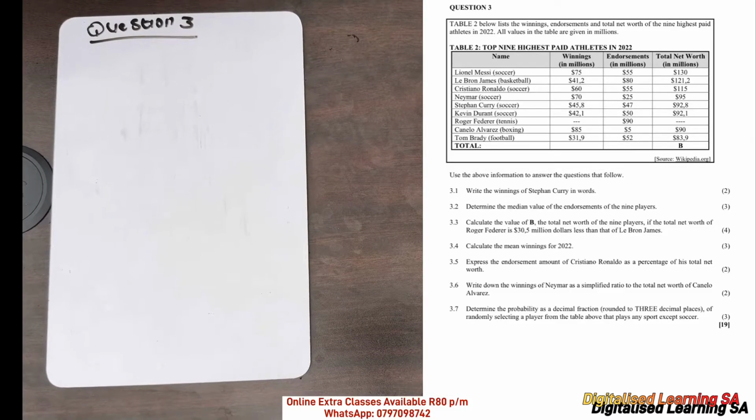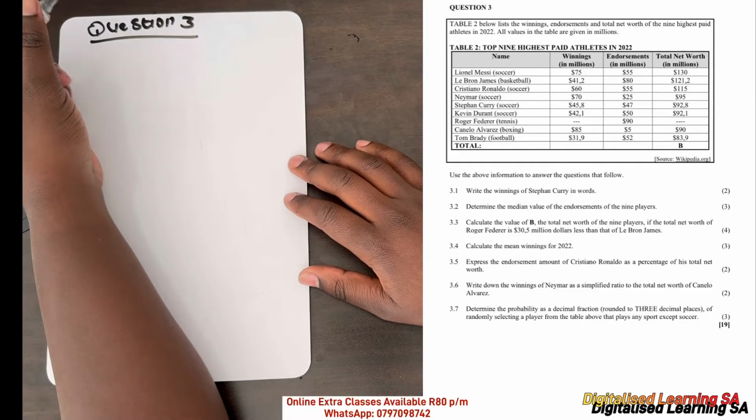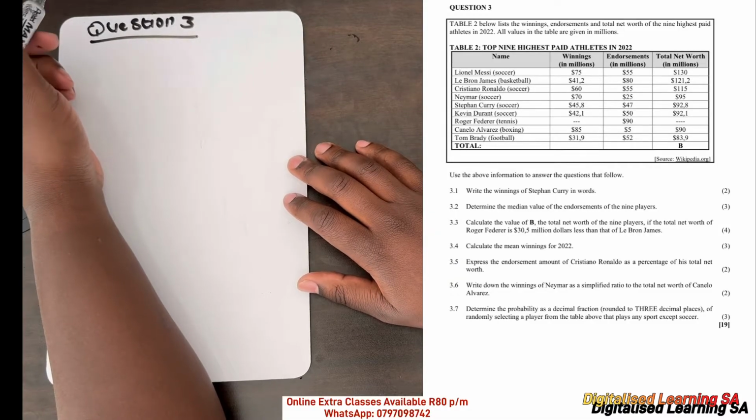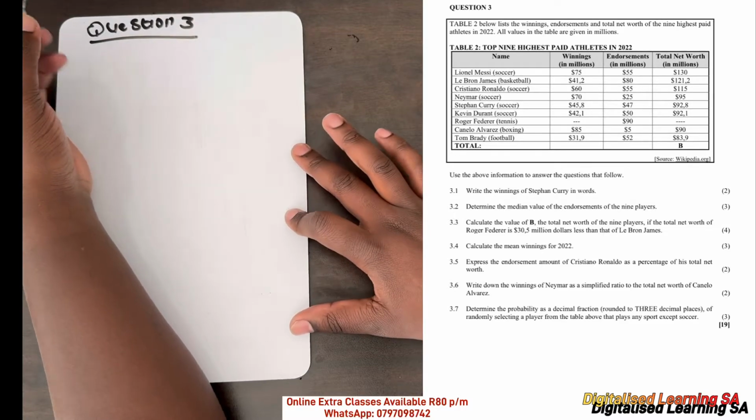In this video, we are going to start with question 3. We are told that table 2 below lists the winnings, endorsements, and total net worth of the 9 highest paid athletes in 2022. All values in the table are given in millions. So we have 3 columns.